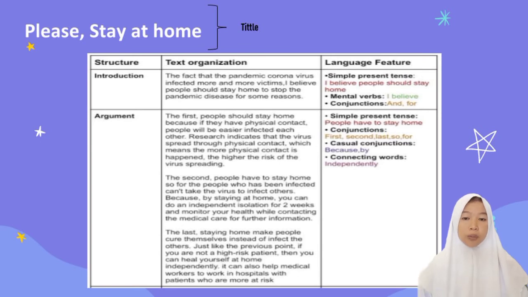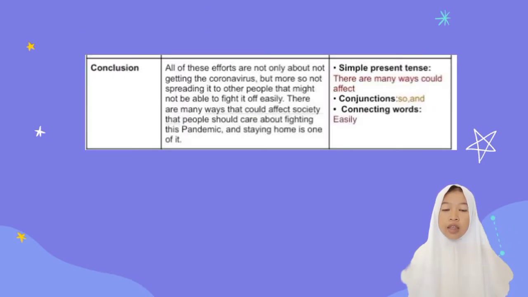Just like the very first point, if you are not a high-risk patient, then you can help yourself at home independently. It can also help medical workers in the hospital to work with patients who are more at risk. The third paragraph is the reiteration or conclusion.